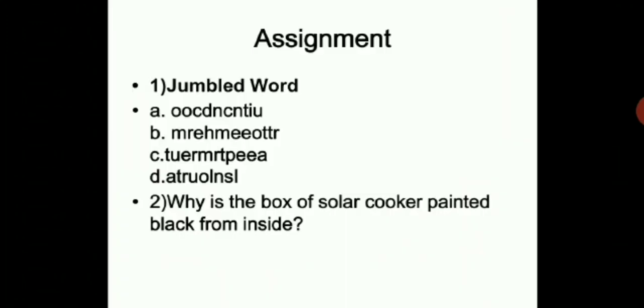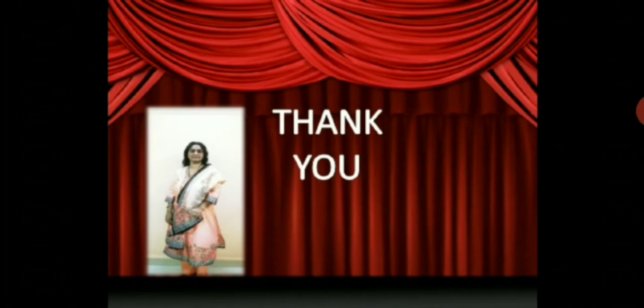Now the assignment which you have already done, children, you just need to have a look at it. You need not write all this again. You just need to solve these jumble words, which are based on the chapter, the concept which I have already discussed. You just need to go through this. Why is the box of solar cooker painted black from inside? It's all based on the concept which you have already learned, and you need not write this assignment again if you have already written it in your notebook. Okay, children? Thank you, children.